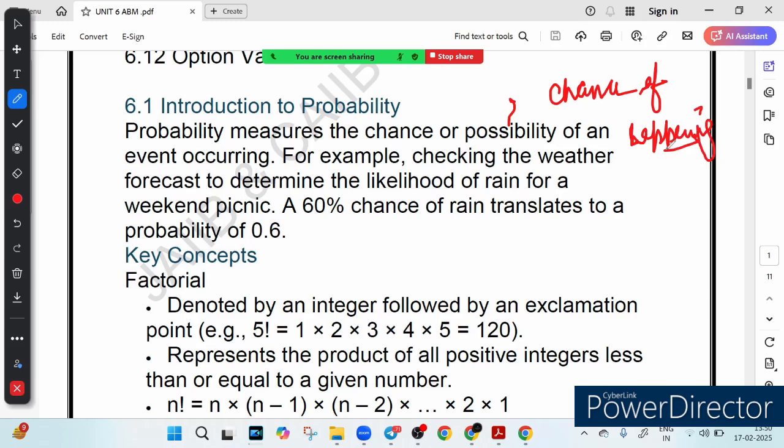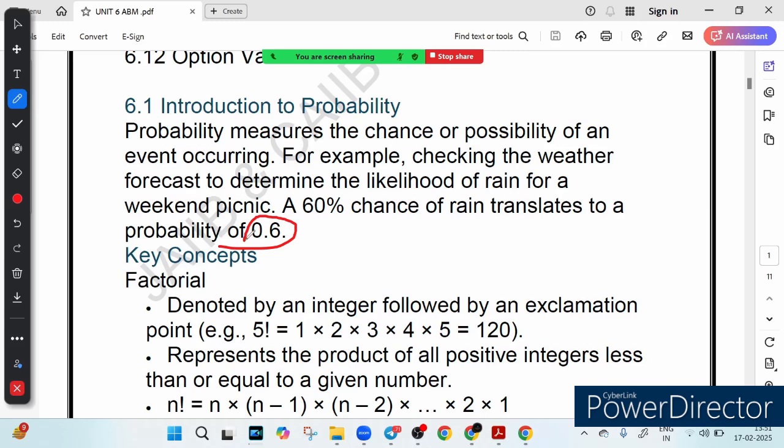So if the forecast says there is a 60% chance of rain, you can say the probability of rain is 0.6, right? Probability helps us measure how likely something is to happen. But here is the cool part. It is not just about weather. It is the tool we use in all sorts of situations.